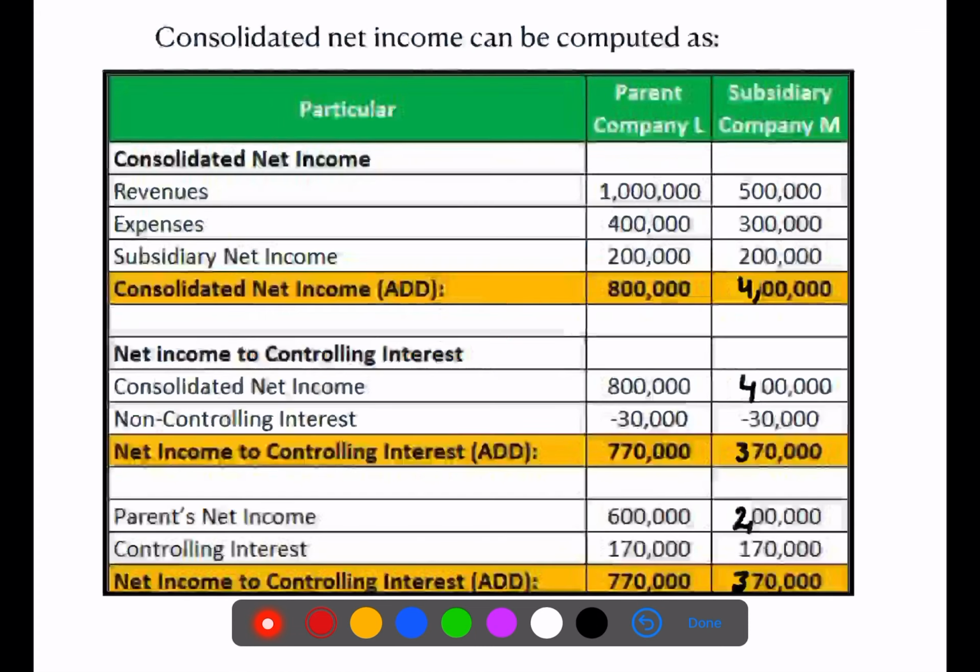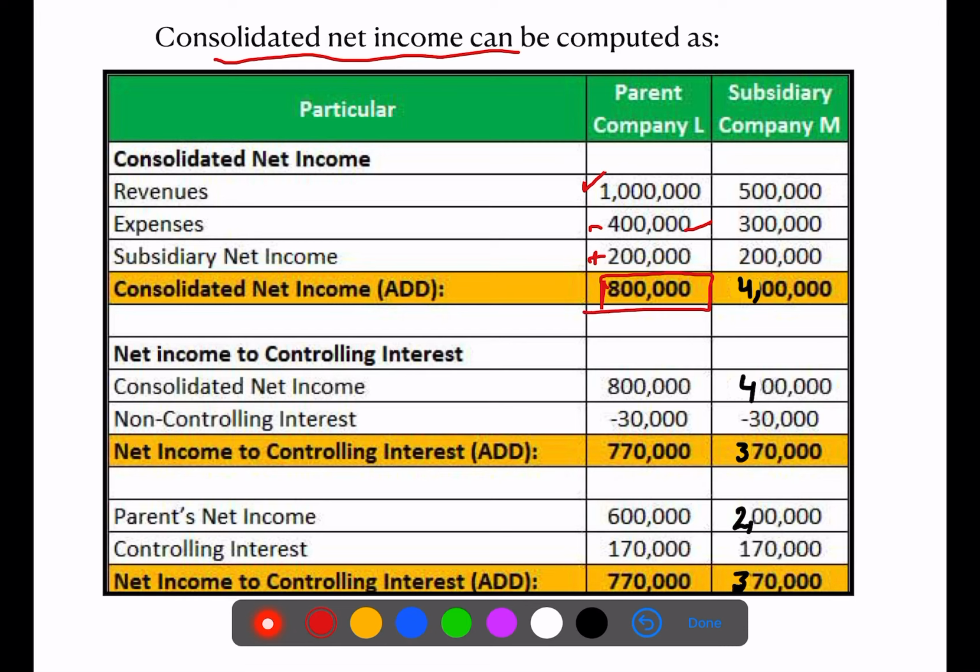Now let's look at the consolidated net income. Revenues of the parent company are 10 lakh minus expenses 4 lakh plus 2 lakh, the subsidiary net income, that is income from company M. So the consolidated net income is 8 lakh.